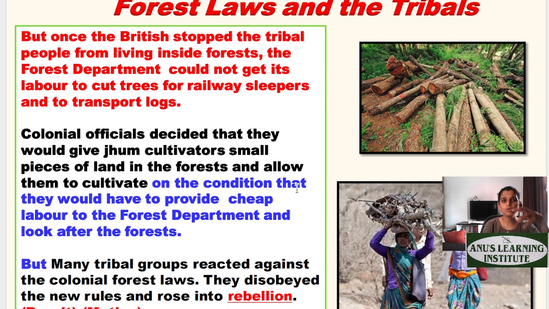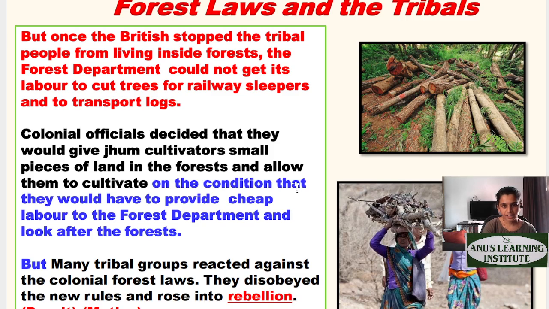The forest department could not get its labor to cut it. So ultimately, what happened? They cleared the forest area. They asked all the people to move out from the area that they were living in and move somewhere else, because forests were now reserved by the British officers. It was now the property of the British officers. But later, as a result, British officials could not get enough labor. They had moved the people out from the nearby areas, but when the British officials had to clear the forest for laying railway lines or whatever their task was, maybe setting up an office, they could not find labor now because they had moved away the people.